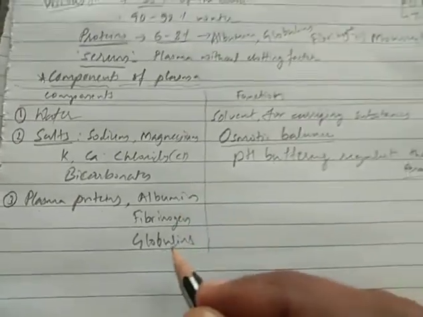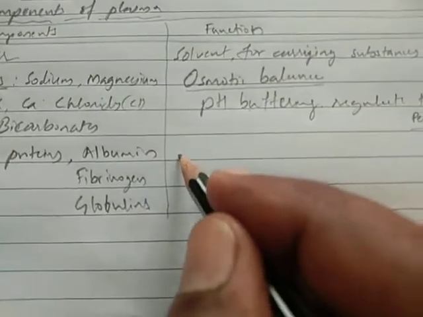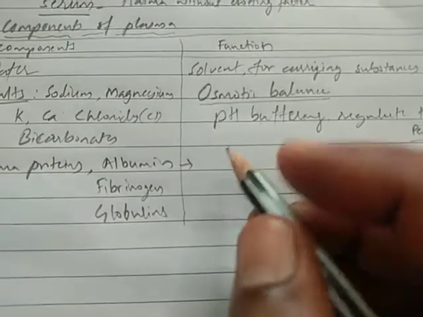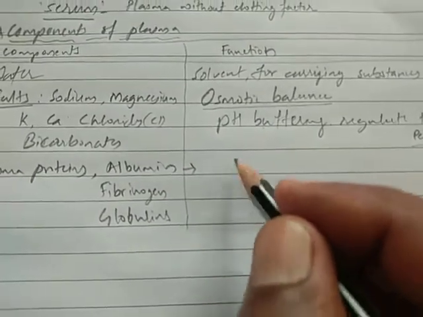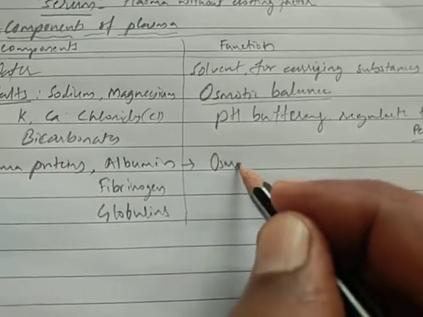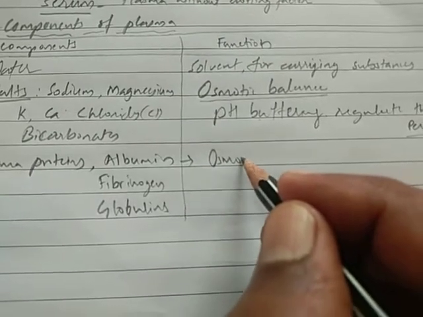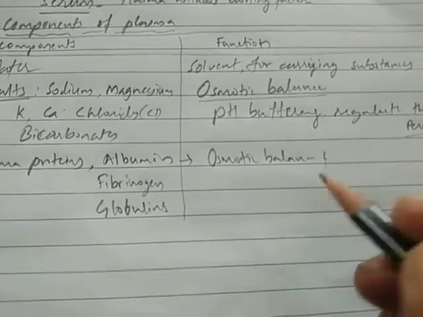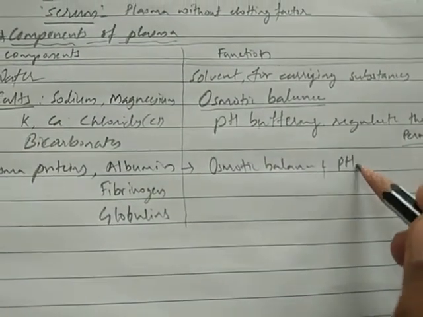These are the three major types of proteins. The function of albumin is osmotic balance and pH buffering, the same as here.